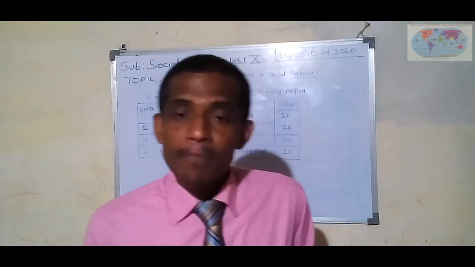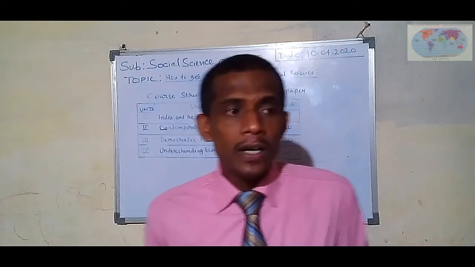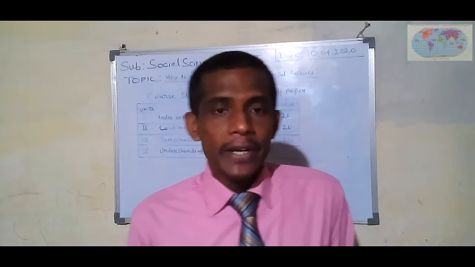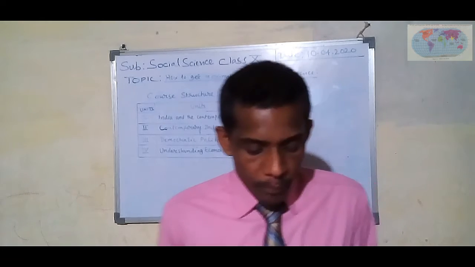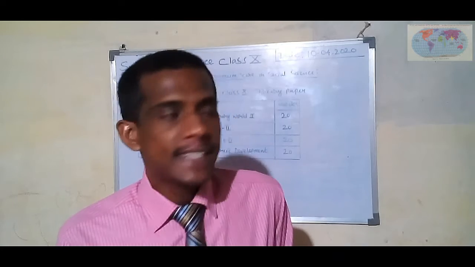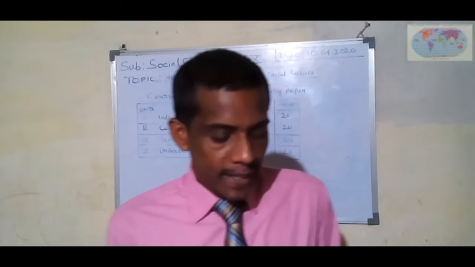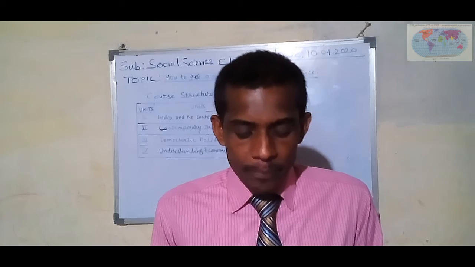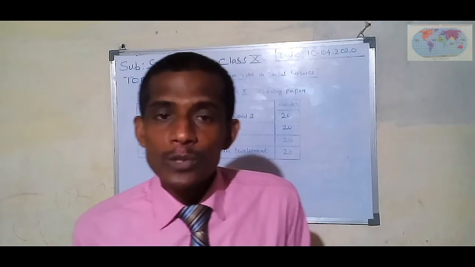Next is the examination pattern. You should have knowledge about the examination pattern. The question paper has 35 questions in all. The question paper is divided into four sections: section A, section B, section C, and section D. Section A, 20 marks. It has objective type questions of 1 mark each, which may include MCQs, fill in the blanks, and very short answer type questions.